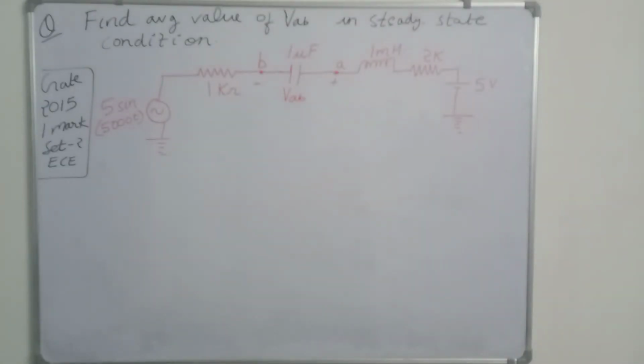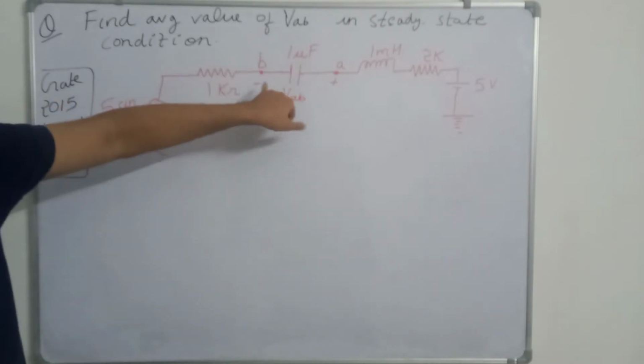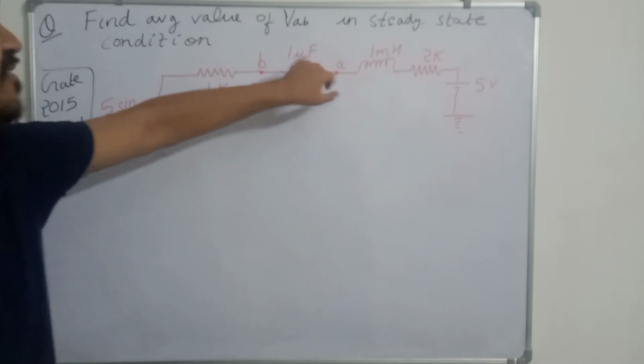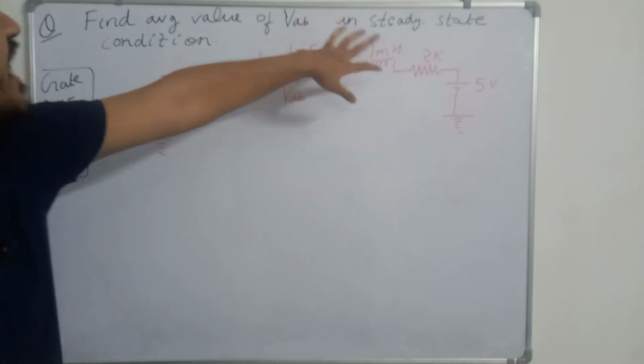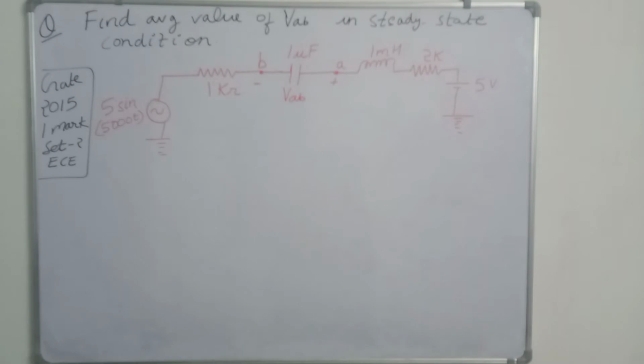So this is a question from GATE 2015. It is a 1 mark question from Electronics set 2. In this we have to find the average value of voltage VAB. This is point B, this is point A, and we have to find the voltage VAB in steady state condition. There are two voltages given.